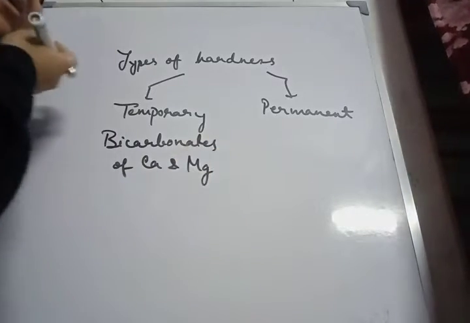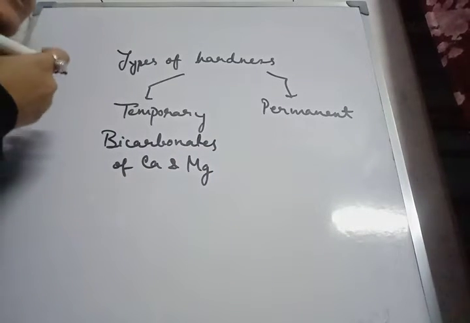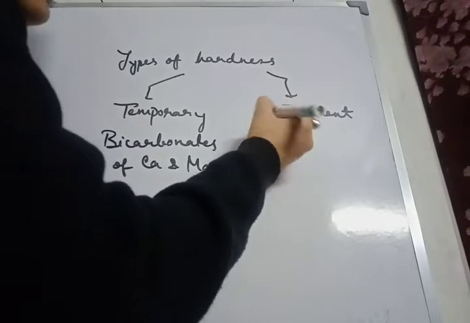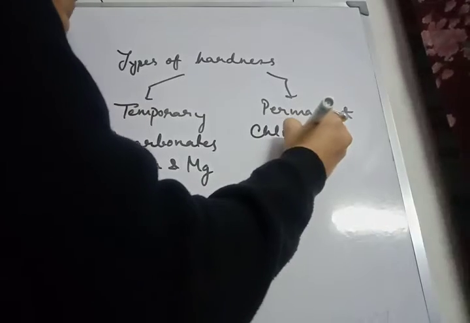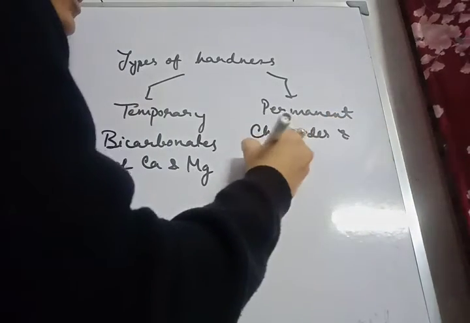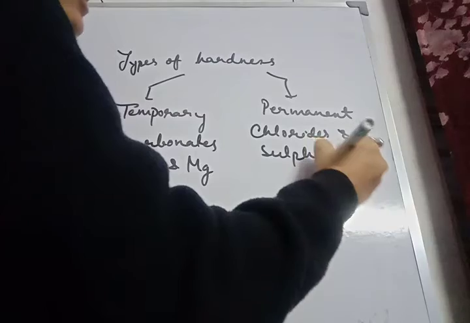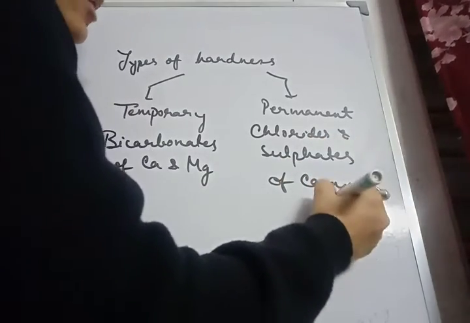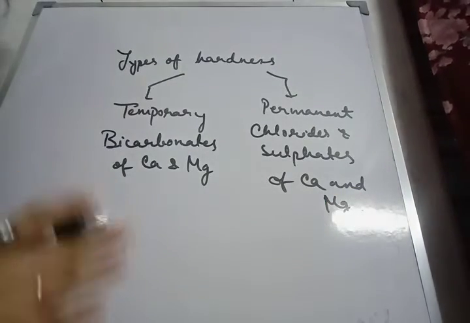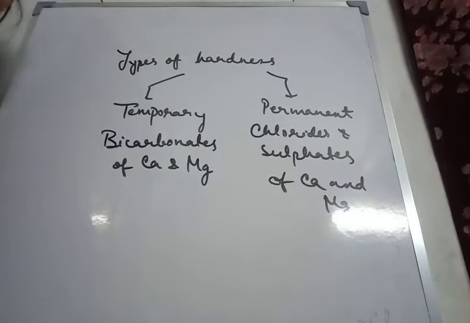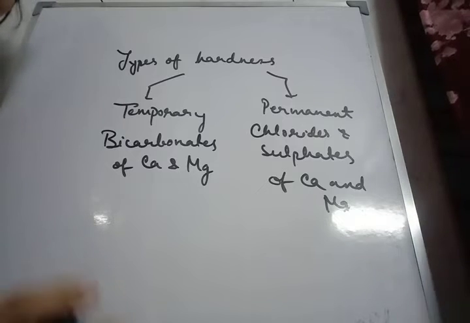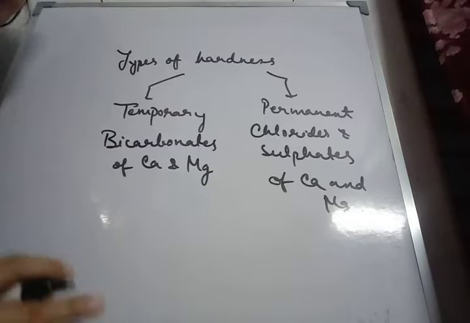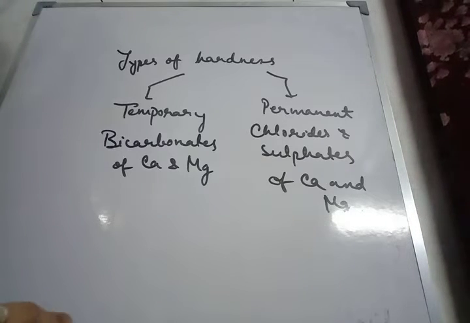Okay. Permanent hardness is due to the presence of dissolved chlorides and sulfates of calcium and magnesium. Here also it has to be dissolved. Now one thing you need to know: chlorides of both calcium and magnesium are soluble in water, but sulfate of magnesium is soluble while sulfate of calcium is insoluble.